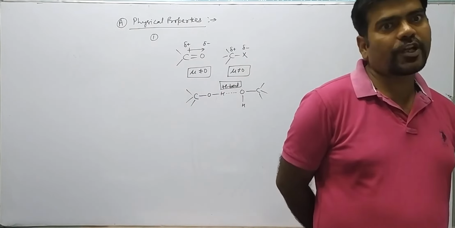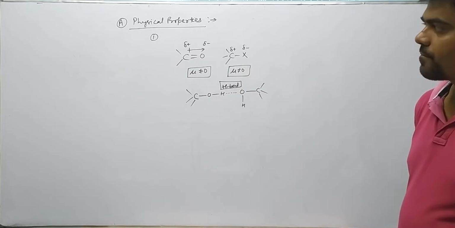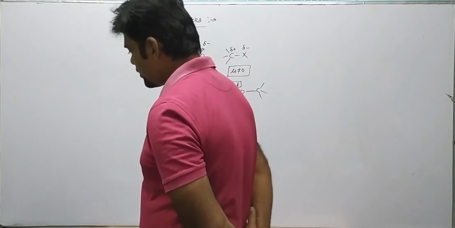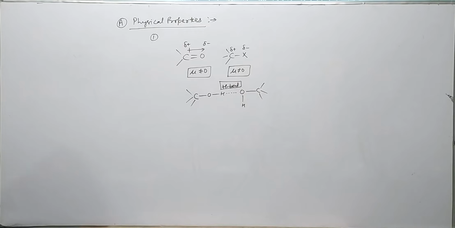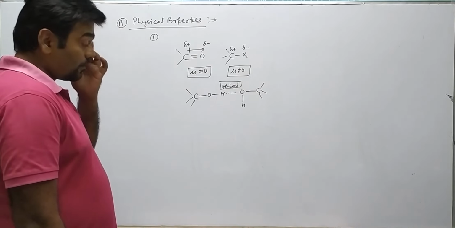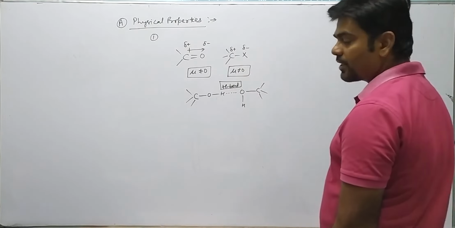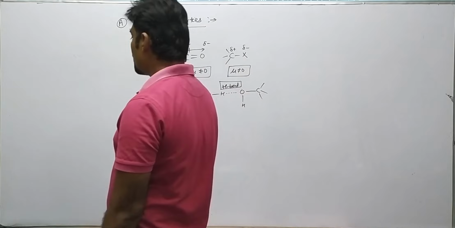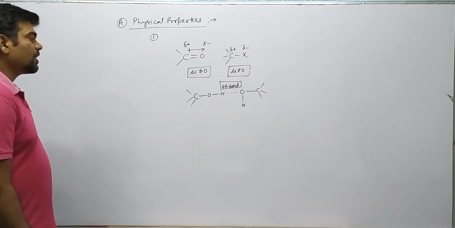As the length of the alkyl chain increases, their solubility decreases. And hence, carbonyl compounds containing more than 5 carbon atoms are insoluble in water.